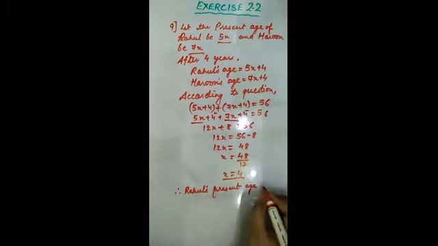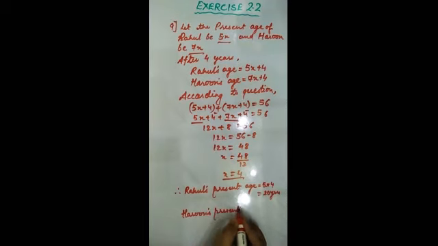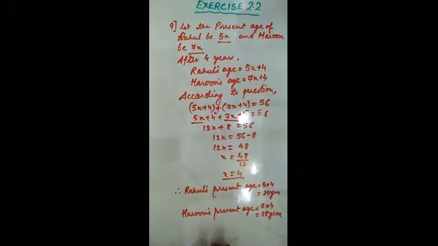will be equal to how much? 5 into 4, that is 20 years. And Harun's present age will be 7x we have taken, so 7 into 4, that is 28 years. So this is the question, this is the solution of the given question. I hope you all have understood. Note down in your copy.